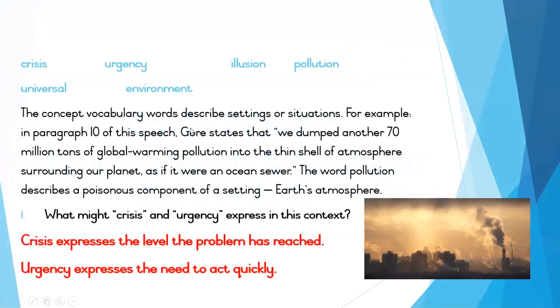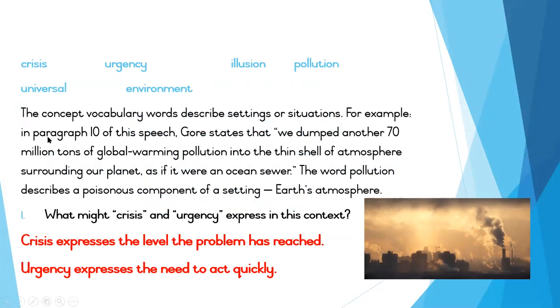Okay, so if we look at this slide, we have done these words in our vocab, but today I would like us to use them in context. So here are the words again: crisis, urgency, illusion, pollution, environment, and universal. Now, it goes on to say that the concept vocabulary words describe settings or situations. So this helps us to understand the setting, meaning where it's taking place, as well as the situation, what is happening. These vocab words help us in the stories to understand those factors.